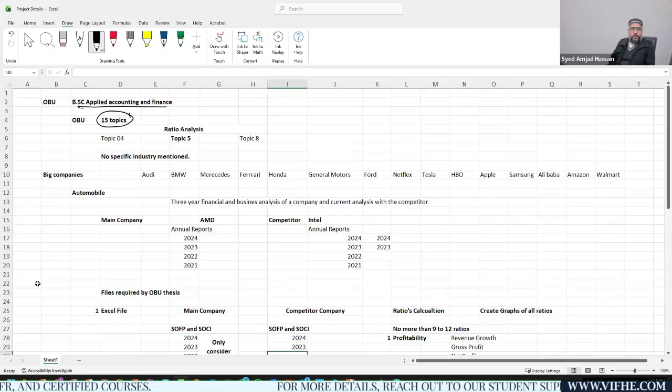Once you have completed your thesis, you need to submit it to OBU, and once it is marked, you will gain your Oxford Brookes University degree. This is the last attempt for the Oxford Brookes University qualification. Any student who appeared in this attempt and unfortunately is not able to pass the thesis will be given another opportunity in the November 2026 attempt.